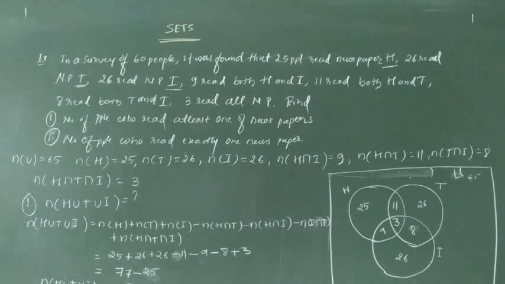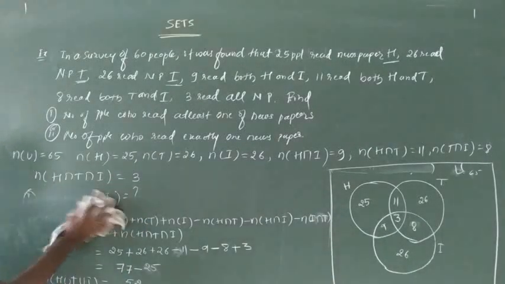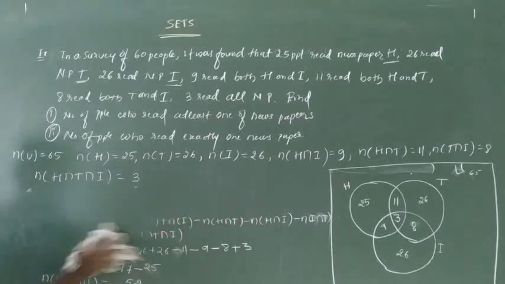The second one, what they have given? The number of people who read exactly one of the newspapers. So this type of question is going to be asked for 4 marks. Okay. So the second one, the number of people who read exactly one of the newspapers, I will take.